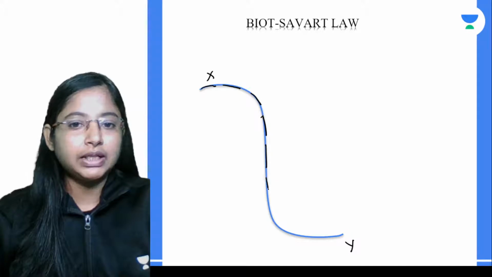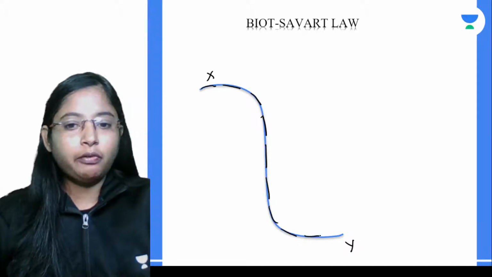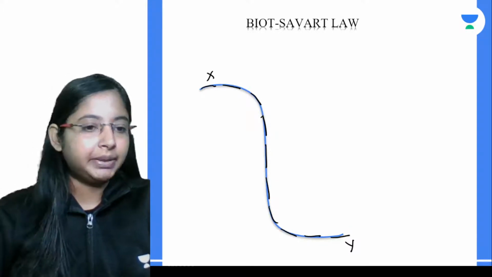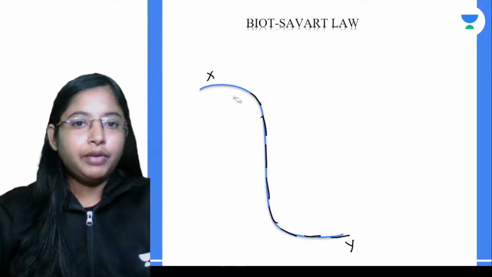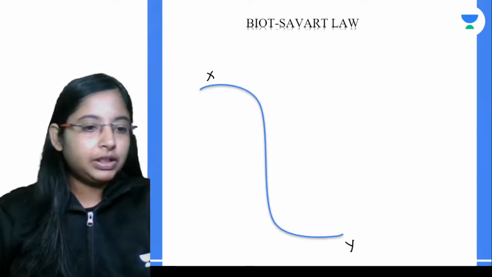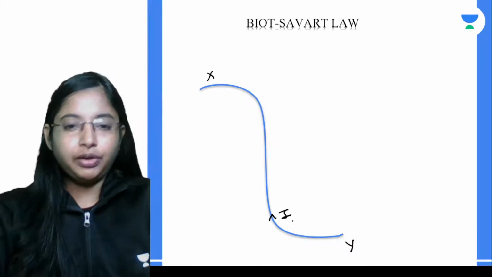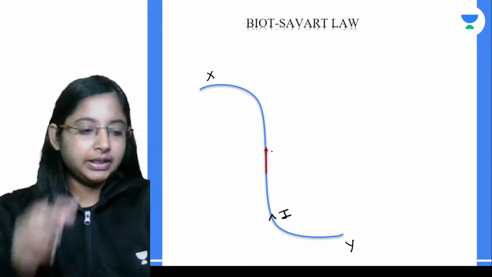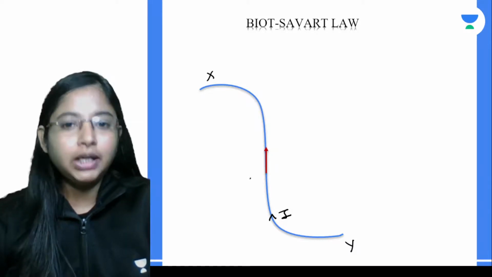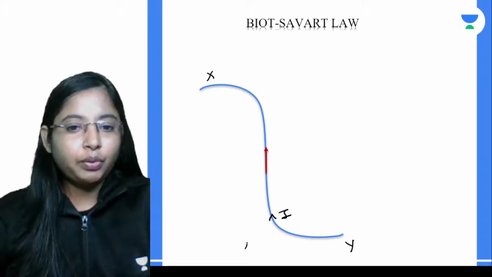Okay, this is what we are going to consider. We are going to say this entire wire is made out of small current elements. Let's say there is a current I flowing through this wire. Now we are going to consider a small element, a very small segment of this wire. The entire length of the wire could be L.